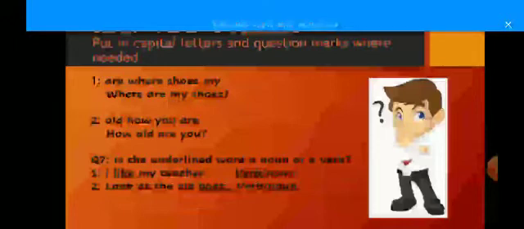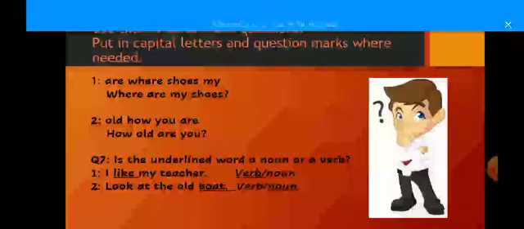Now, put in capital letters and question marks where needed. To complete these sentences, we have to write capital letters and question marks and make it into a proper sentence. For example, number 1 is: are wear shoes my. This is not a proper sentence. So we have to rearrange these words and make a sentence or a question.